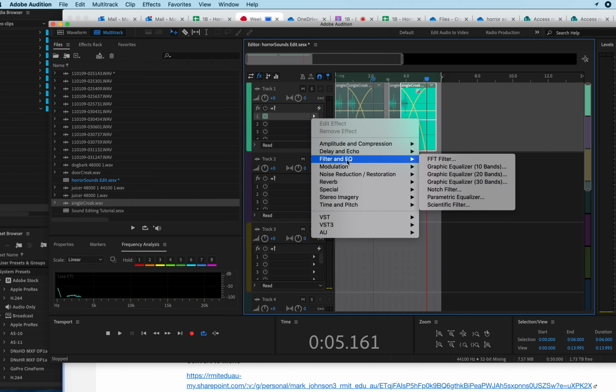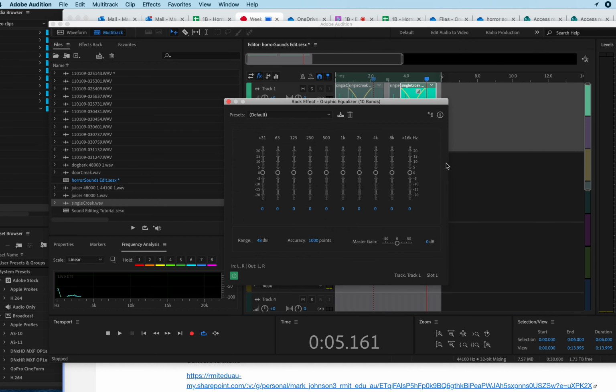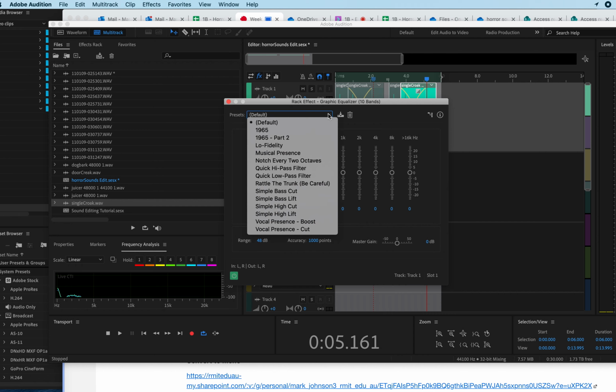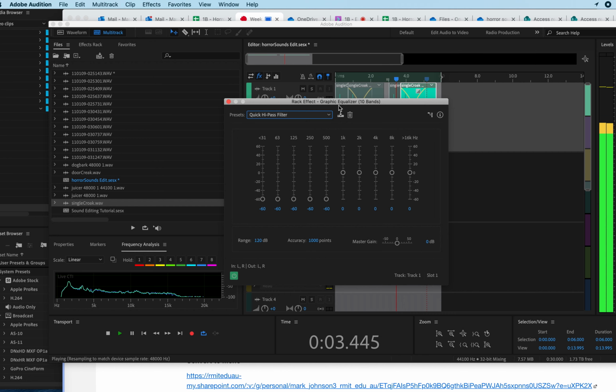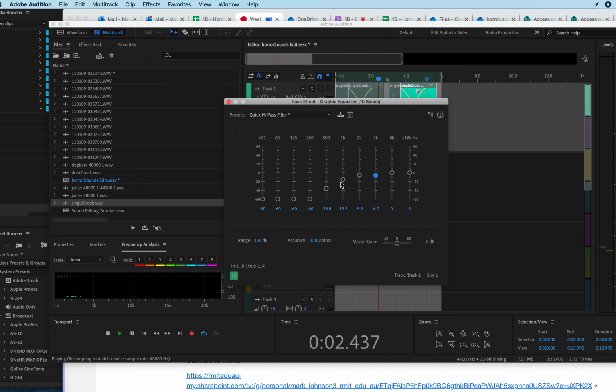So I add a new graphic equalizer. This time I'm going to put on a simple high pass filter. Have I got a simple high pass filter? Quick high pass filter. It gets rid of a lot of the low frequencies. So suddenly there are no low frequencies, as you'd expect from a frog. Small creature, high frequencies. So that'll do.